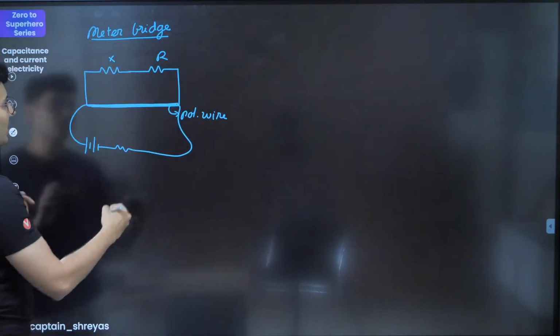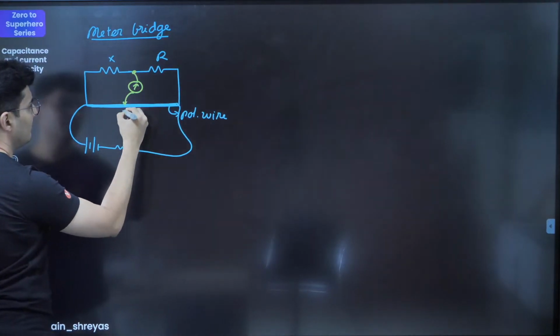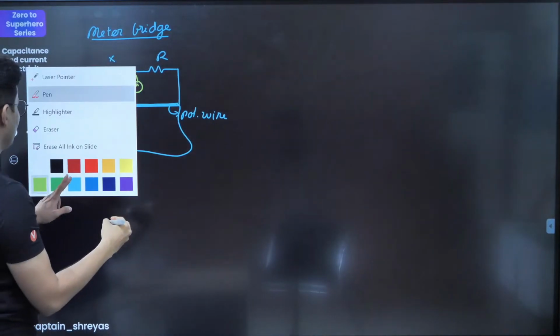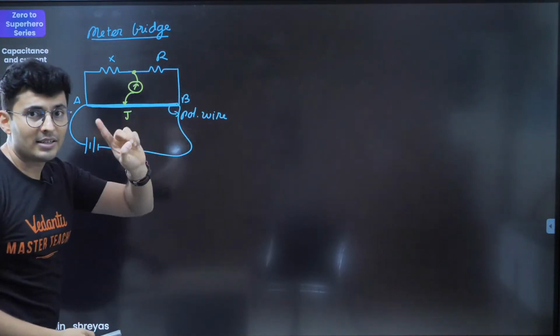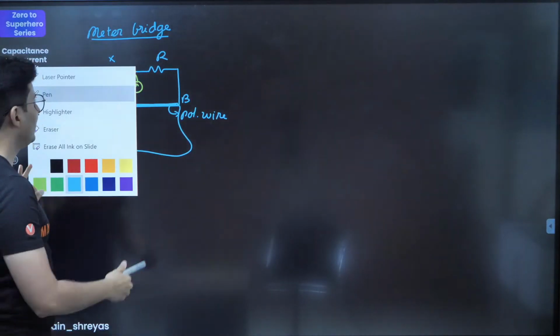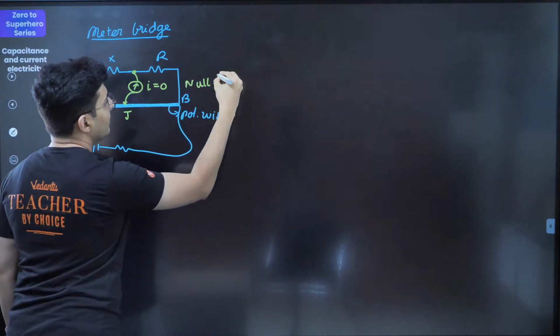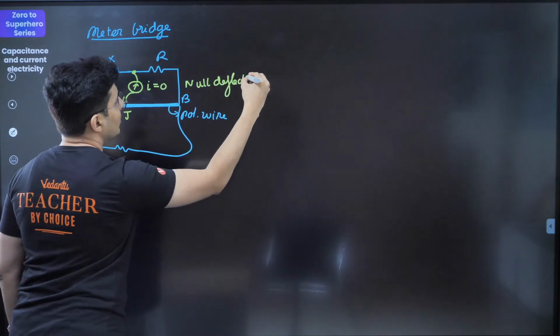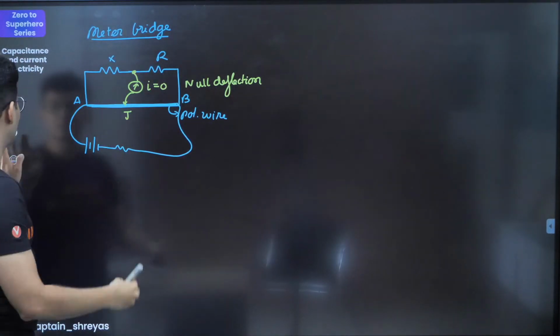What you do is basically take this point using a galvanometer and touch it at different points. So let's say this is A, this is B. There is one point where no current will flow, and when the current is zero, that is called null deflection.